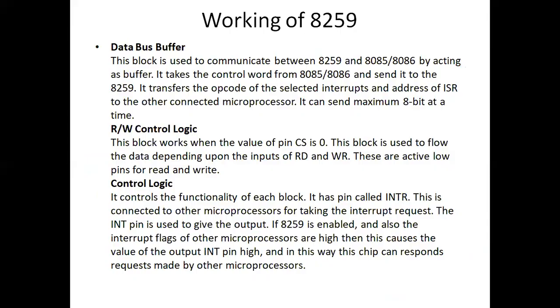The data bus buffer is used to communicate between 8259 and 8086. Read write logic: if CS is 0, then the read and write inputs are going to work. Control logic: the pin INTR is used for the interrupt request to the microprocessor, and in turn we have INTA bar, the interrupt acknowledgement from the microprocessor.